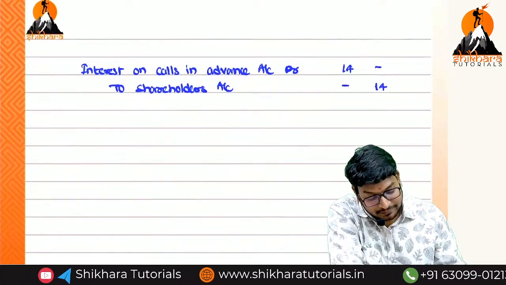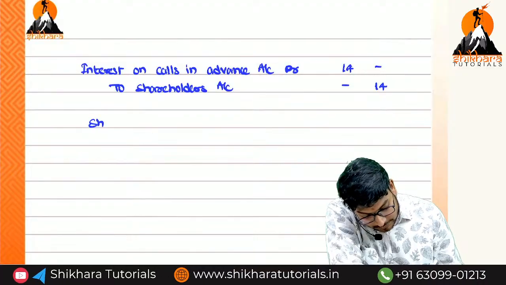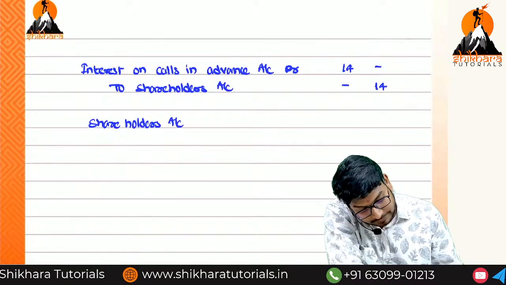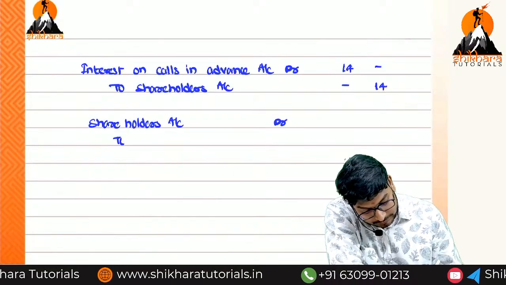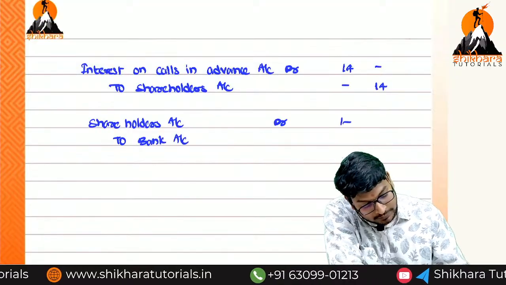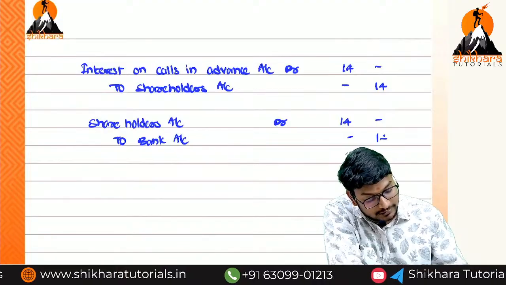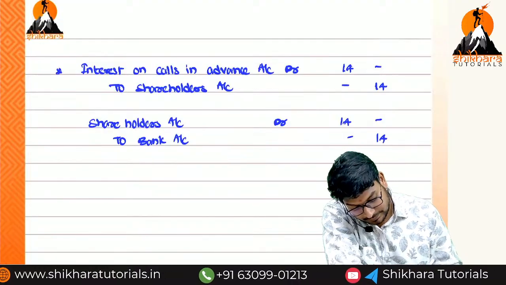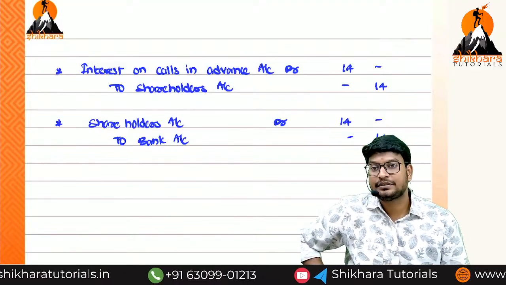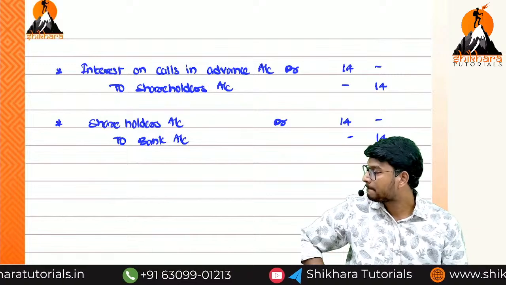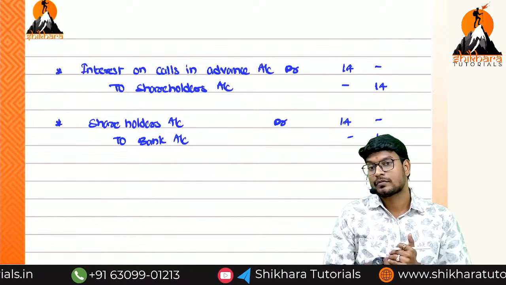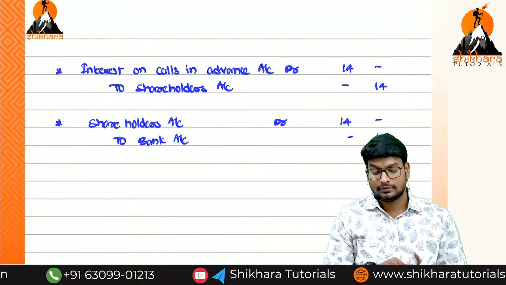At the time of payment, shareholders account debited to bank account. How much do we need to pay? 14 and 14. I think you understand the clear picture about this one. Okay, guys?